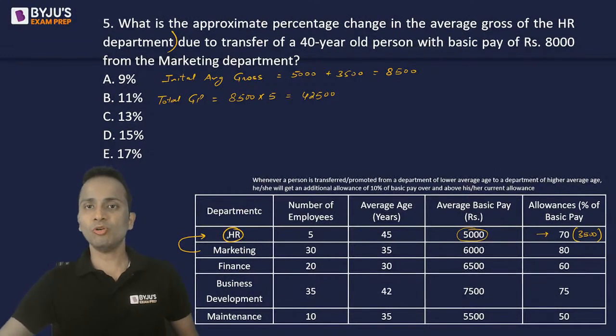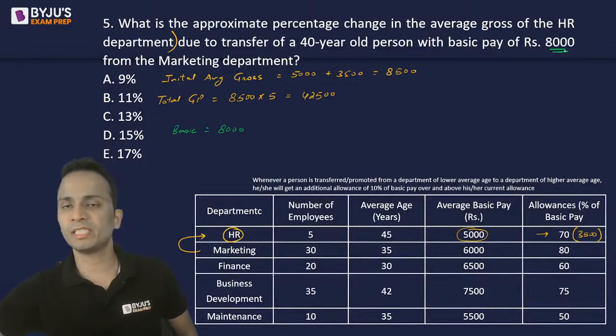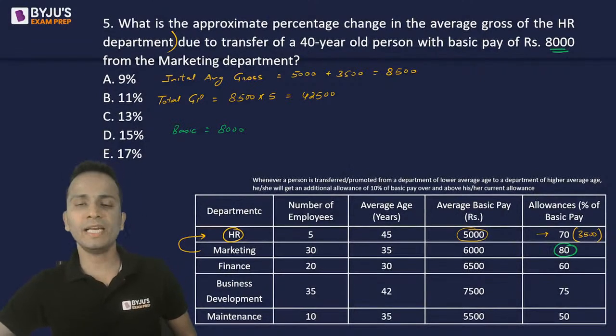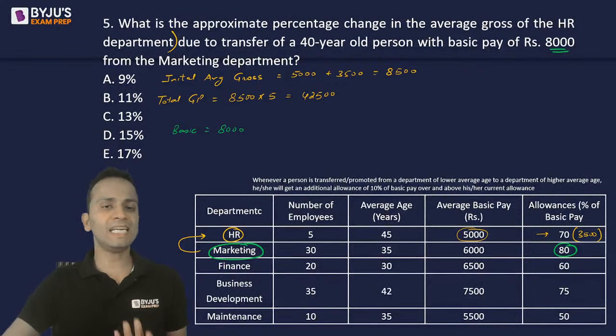So this person's basic pay is 8,000. It is given in the question. Now what will be his allowance? Originally his allowance was 80 percent in the marketing department. ठीक है? So 80 percent of 8,000, that means he was getting 6,400 as the allowance.